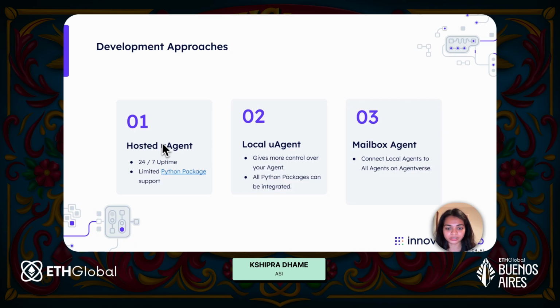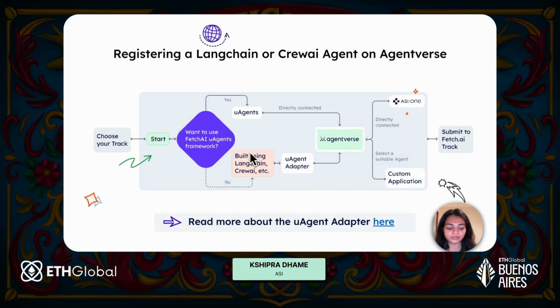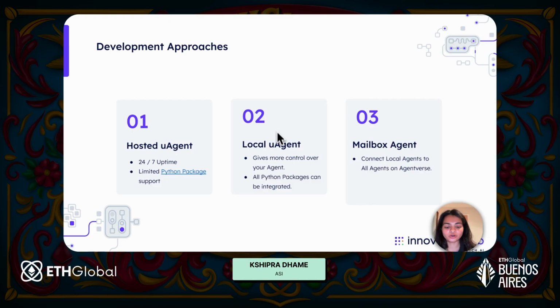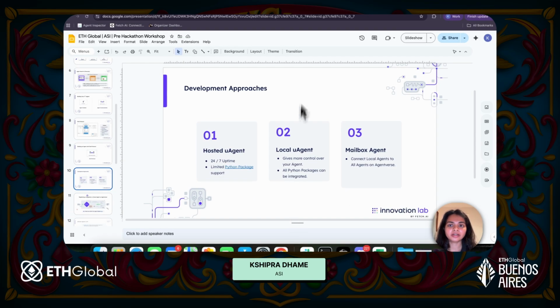In that case, you can go ahead and create a local uAgent. By local uAgent, all I mean is you can run a uAgent on your own machine, or you can run it on a server.